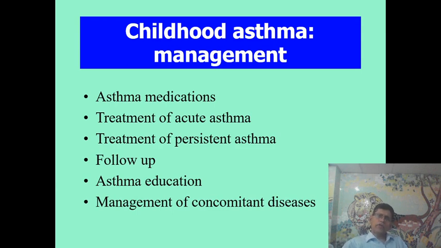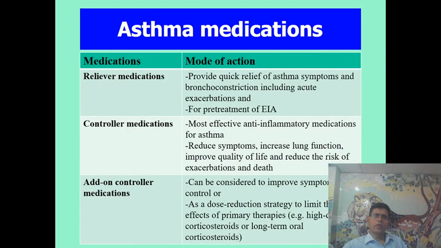Management of childhood asthma: you have to know asthma medications, treatment of acute asthma, treatment of persistent asthma, follow-up, asthma education, and management of concomitant diseases. Now, what are the asthma medications? The asthma medications can be grouped into 3: reliever medications, controller medications, and add-on controller medications.